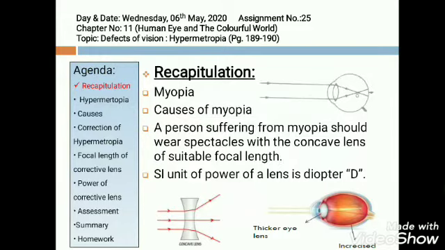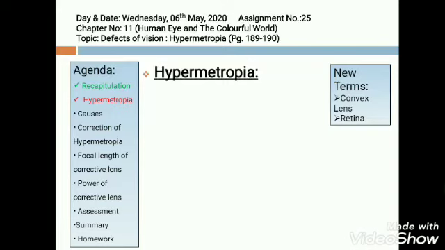Now, coming to today's topic, hypermetropia. Today's topic has two new terms, convex lens and retina. Convex lens is that lens which converges the light rays falling on it, and it is thicker from the middle and thinner from its edges. Retina, screen on which image is formed in the eye. It is inside the eyeball where image is formed.